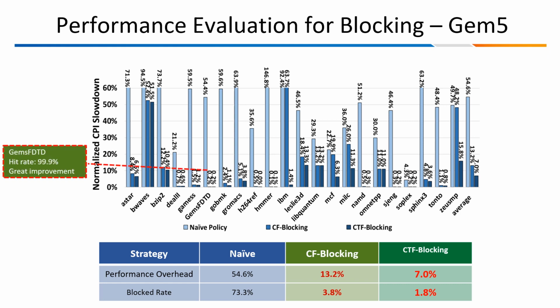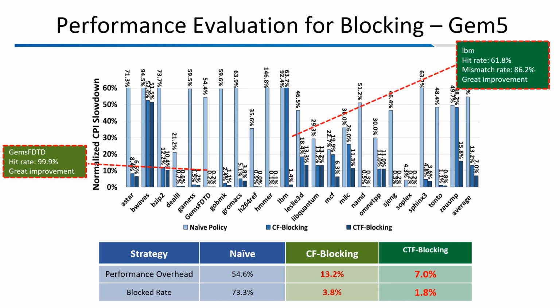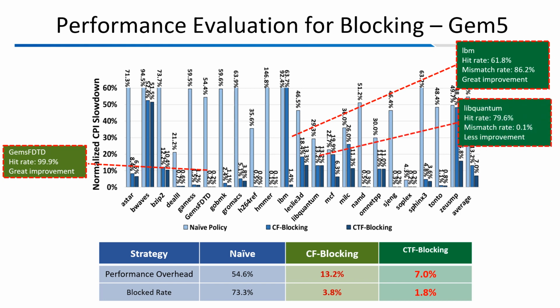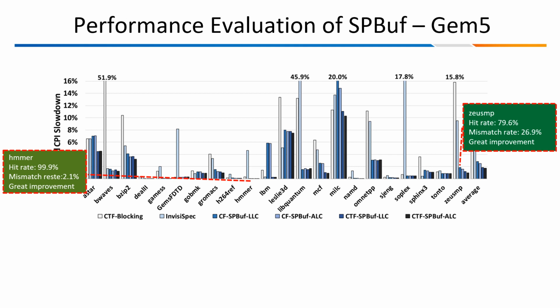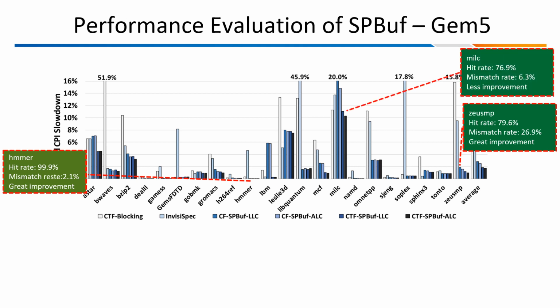Specifically, we see this benchmark case and RBM have a greater improvement. This benchmark has a lesser improvement. Majority cases, such as Hammer, have excellent locality, which succeeds in providing data to the pipeline and isolating subsequent execution. Benchmarks with low spatial locality have too short waiting time to retrieve data from memory. MLC has poor locality in caches as well. There are too many consecutive SpecLoads accessing different cache lines.